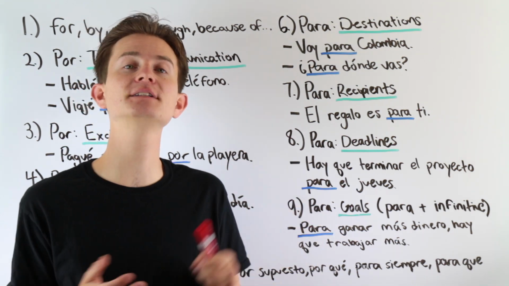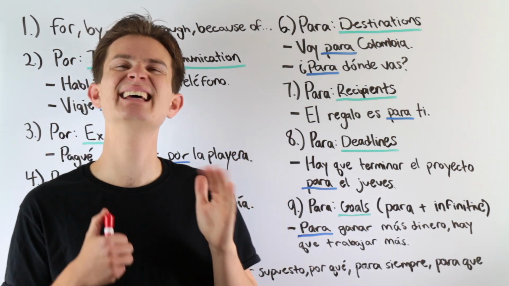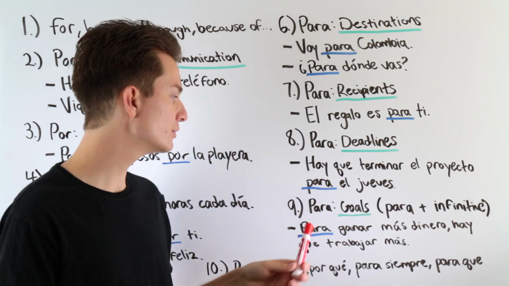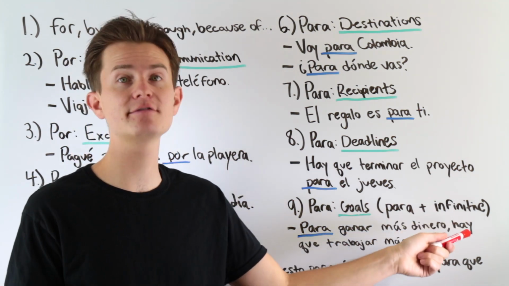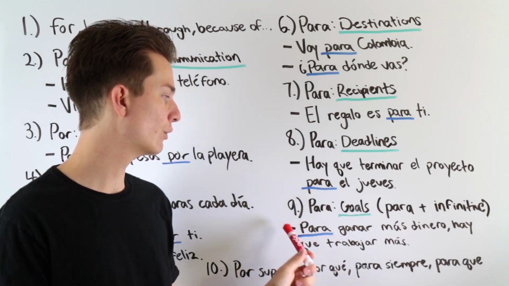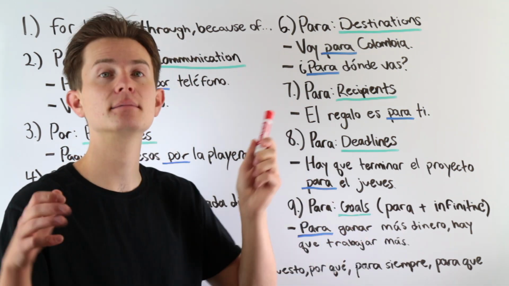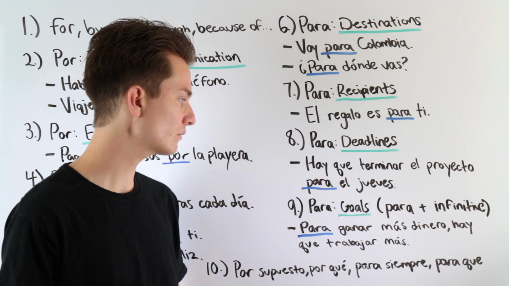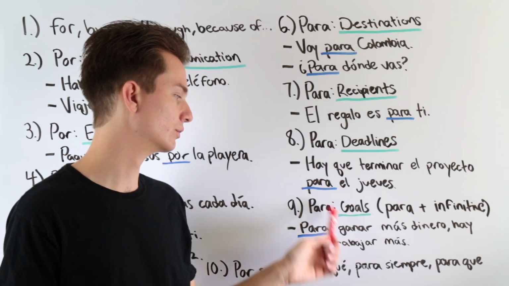Oftentimes para will mean in order to. Whenever you see para plus infinitive, more often than not, it's going to mean that. So, talking about goals.